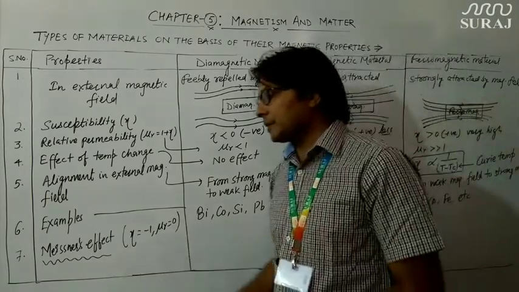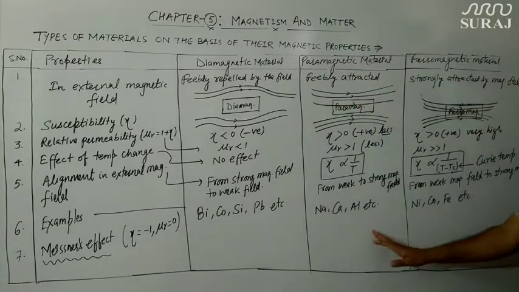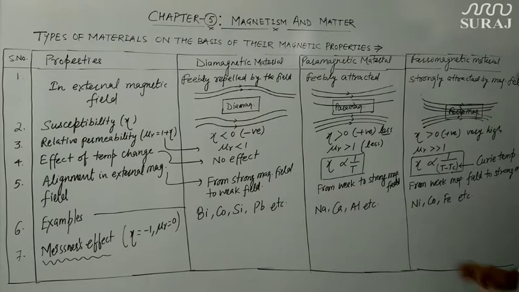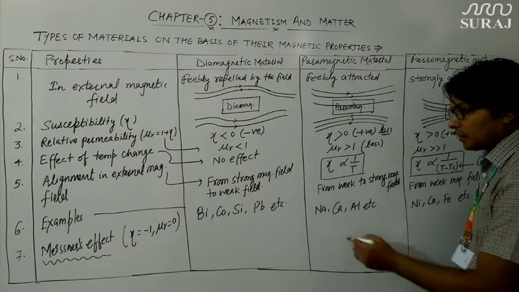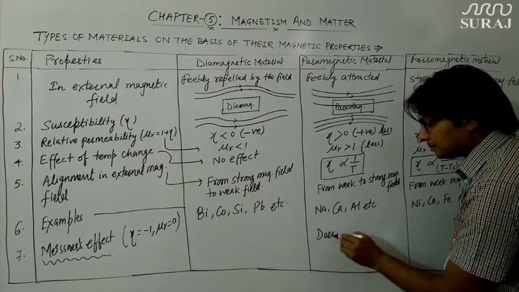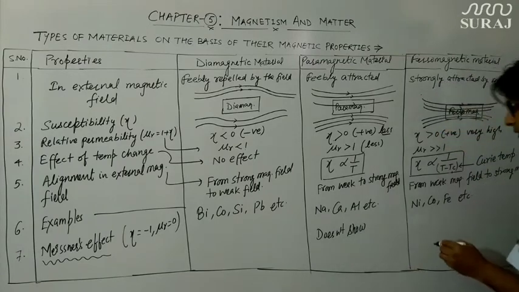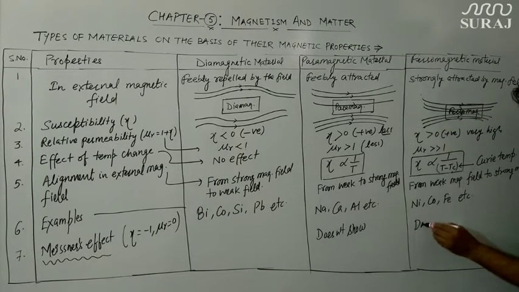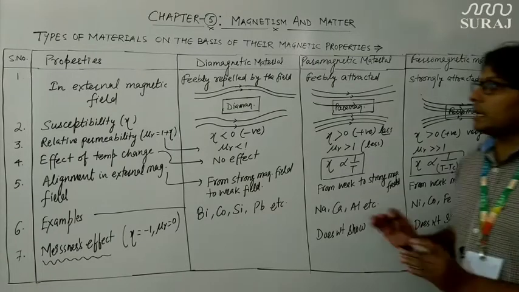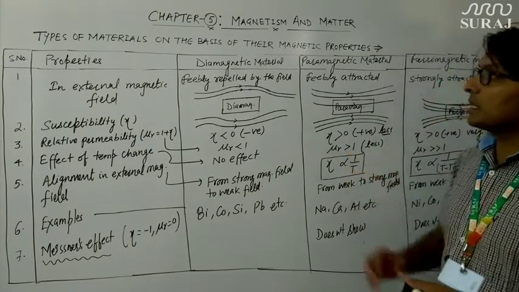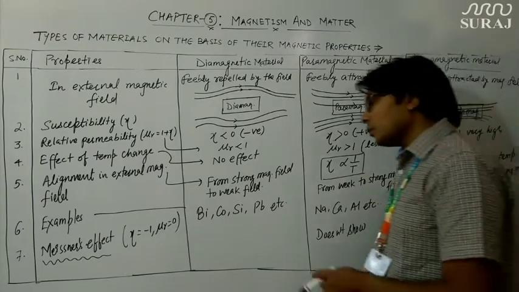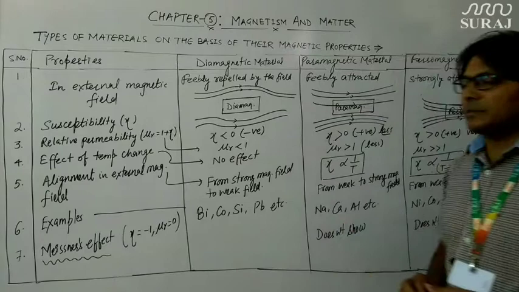First we will see that paramagnetic material and ferromagnetic material do not show Meissner's effect. So only diamagnetic material show the Meissner's effect. Now we will consider what Meissner's effect is.